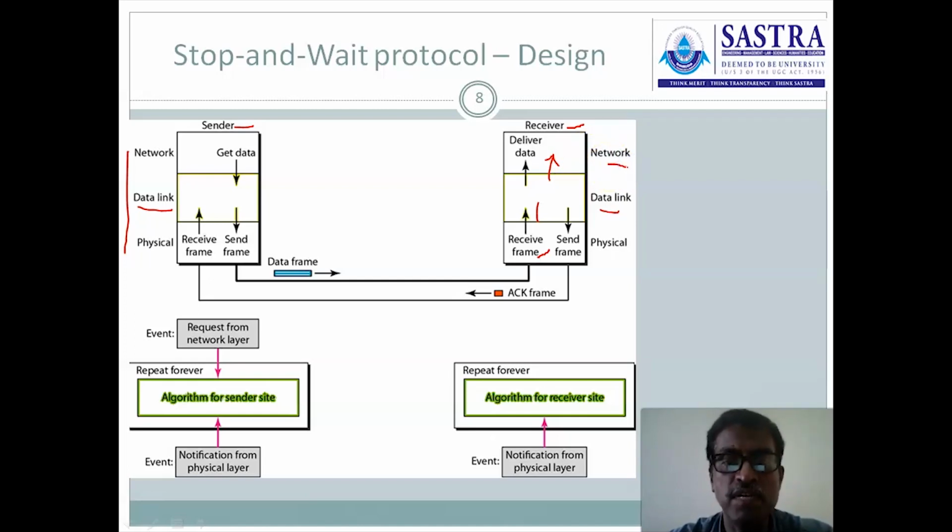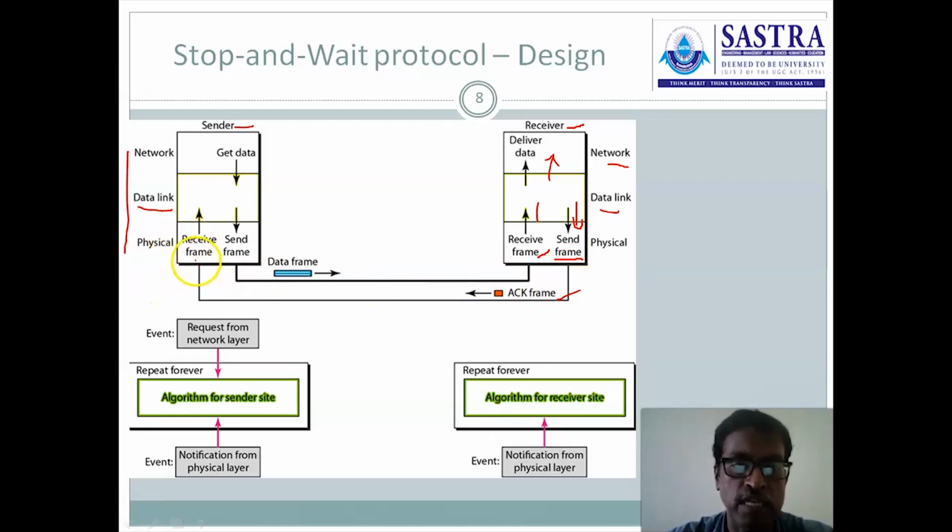Once it is delivered successfully, the acknowledgement frame is constructed by the data link layer. That acknowledgement frame is transmitted through the physical layer over the medium. See here, the acknowledgement frame is transmitted back to the sender.